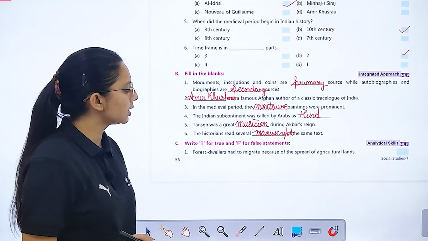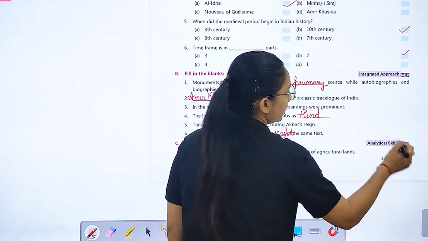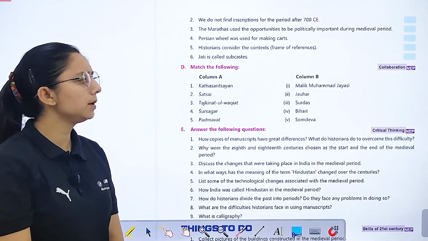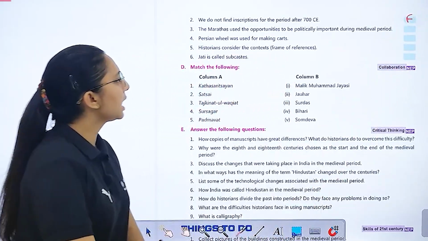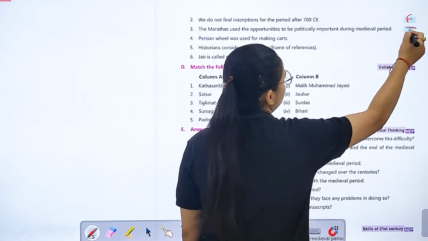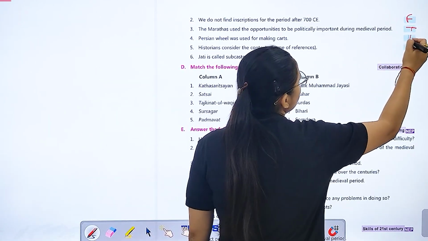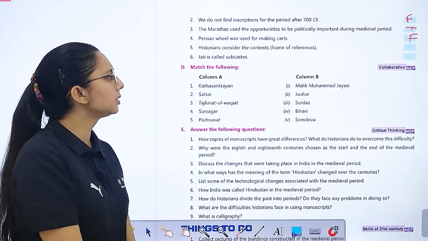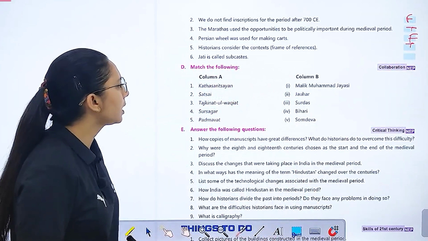Right, T for true. Forest dwellers had to migrate because of the spread of agricultural land. It's true. We do not find inscriptions for the period after 700 CE. It's false. The Marathas used the opportunity to become politically important during the medieval period. It's true. The Persian wheel was used for making cards. False. It was used for irrigation. Historians consider the context and frame of reference. It's true. Jatis is called subcaste.